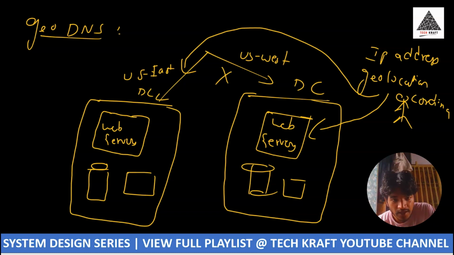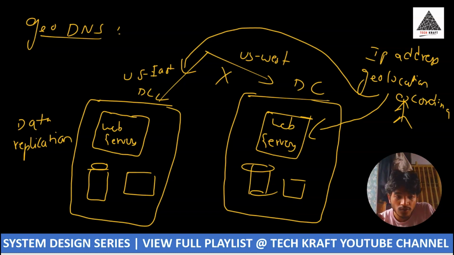The data available in the US West web servers, databases and cache should also be available in the US East data center. So we need some data replication. And let us say both servers are good, both the US West and US East data centers are working.